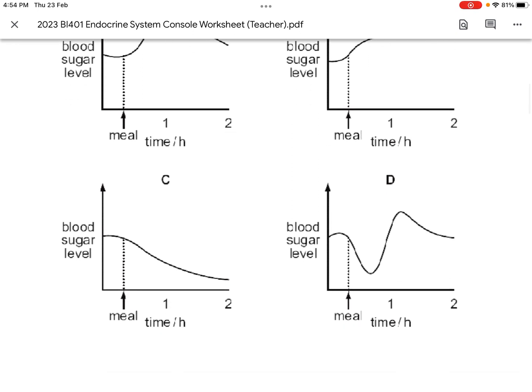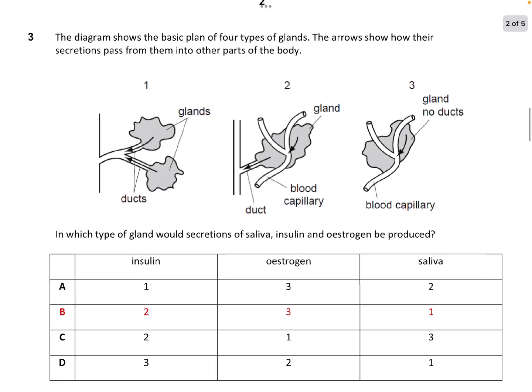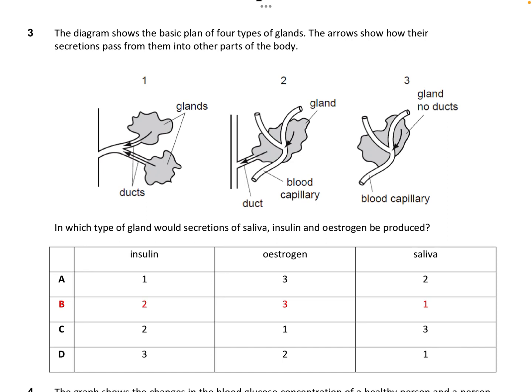Okay? Next, question 3. A very interesting question. It depends on your understanding of anatomy. They ask you, out of these types of glands, only three types here, the arrow shows how their secretions pass from them into other parts of the body. This is a very good question.